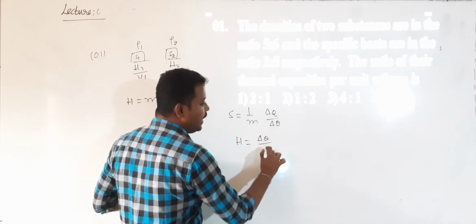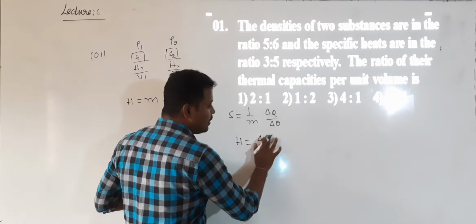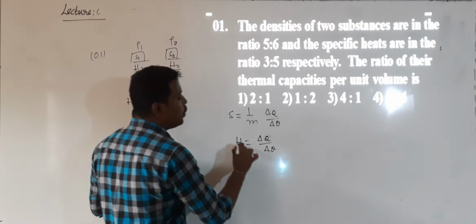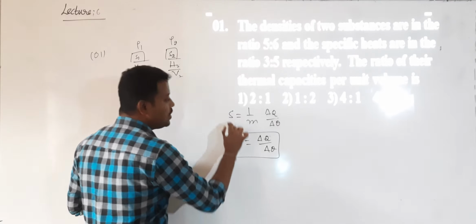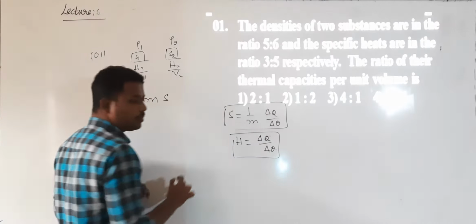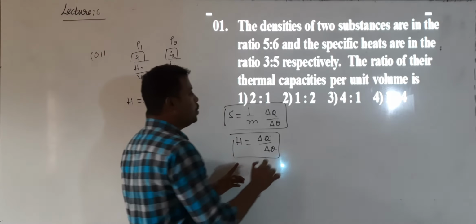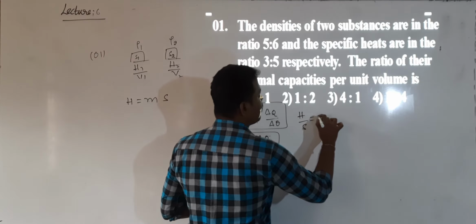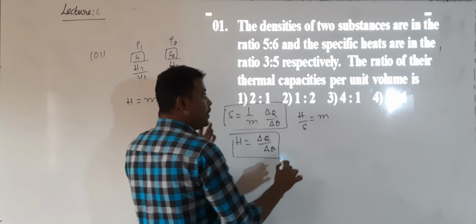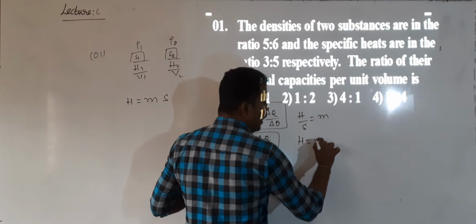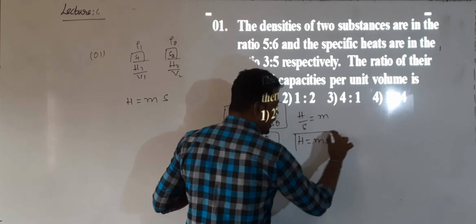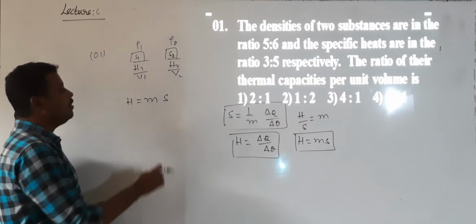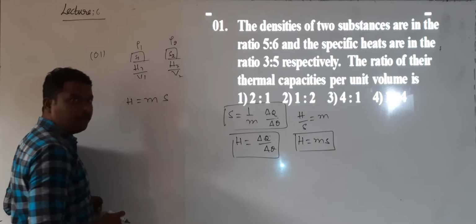The amount of heat required to raise the temperature by 1 degree Celsius or 1 Kelvin. This is the definition of H, and this is S. If I divide these two, H divided by S is equal to M. From this, H is equal to M into S. In the theory concept, we discussed this: heat capacity is the product of mass and specific heat capacity.